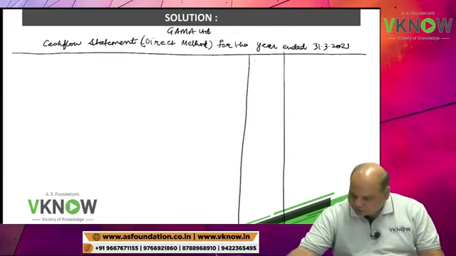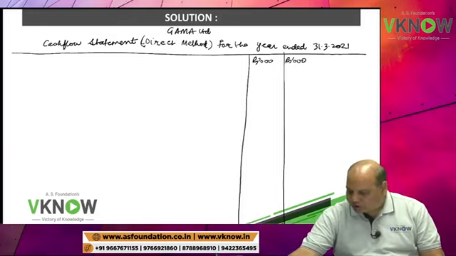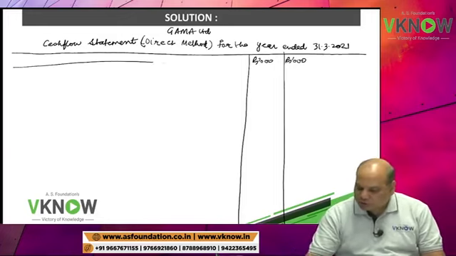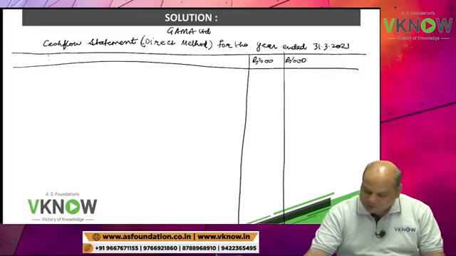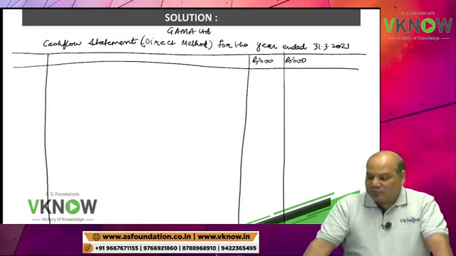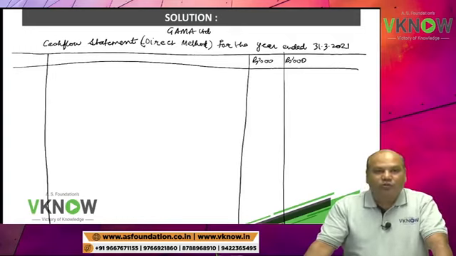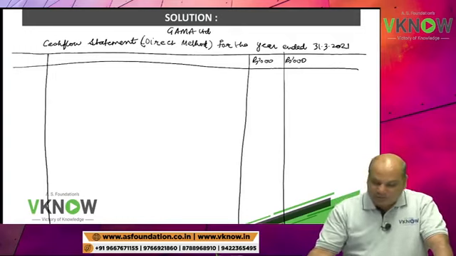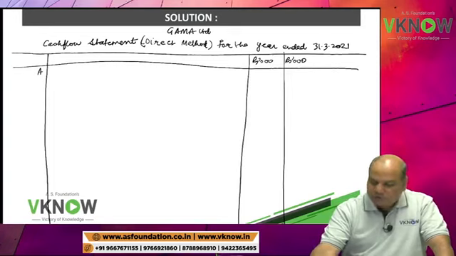Rupees in thousand, write down. Because net profit is not given, non-cash items are not given, and change in working capital is not given, this question can be solved only under the direct method. First, we'll draw the format.